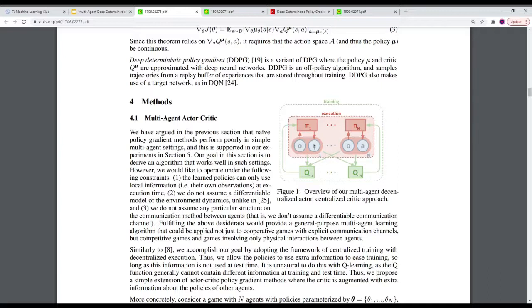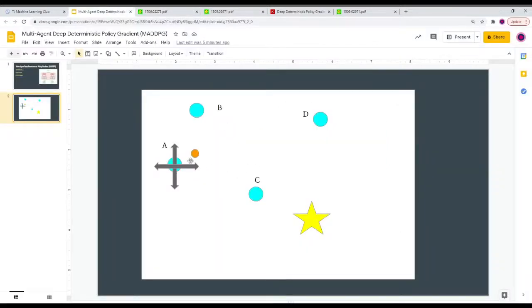And the reason why we allow each critic to have information from all of the agents is because by doing this, we eliminate the issue of non-stationary environments, right? An environment is only going to be stationary if, for agent A, agent A only sees things from its own point of view.